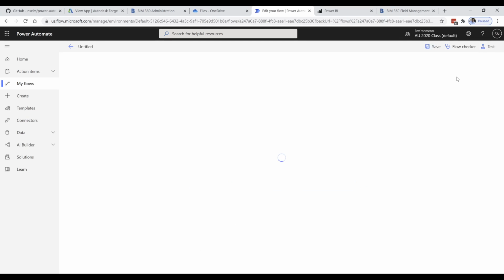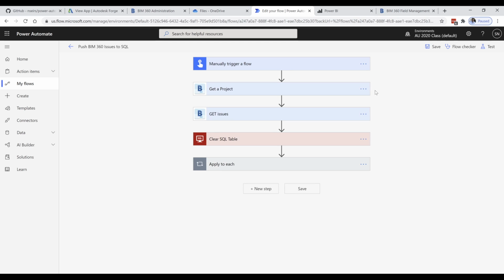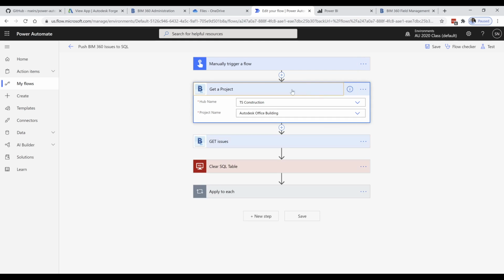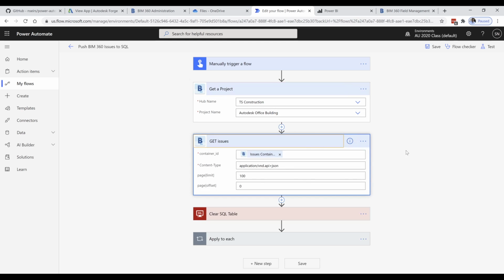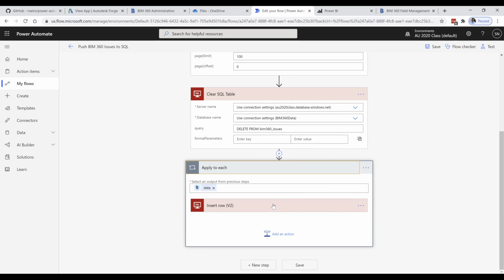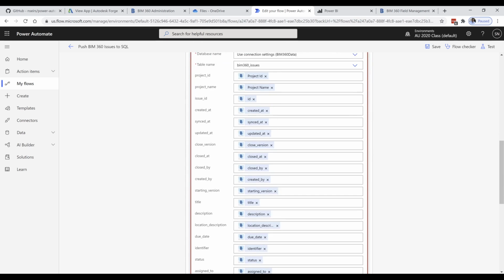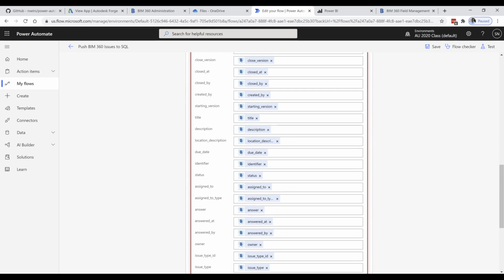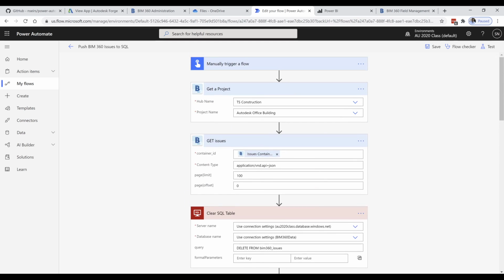Let's review. So the input here is nothing. That's how you can pretty much set it up on Automate or anything else. The get a project here. This is through the custom connector, and the first thing, we clear the table, and we go through and add all the fields from the custom connector.